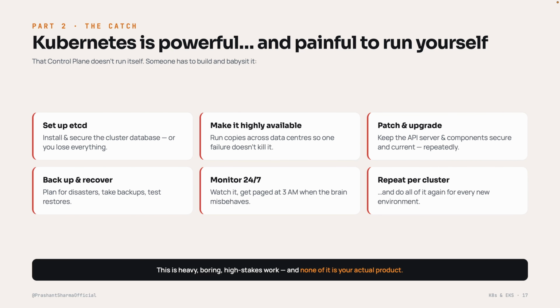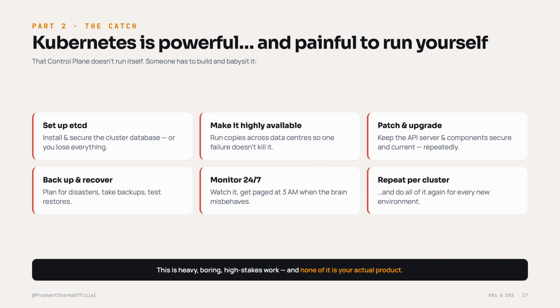Who runs the control plane? Let's expose the catch. Go back to that control plane, the brain. In everything we have drawn so far, I quietly skipped one question. Who actually runs the brain? Because it doesn't run itself.